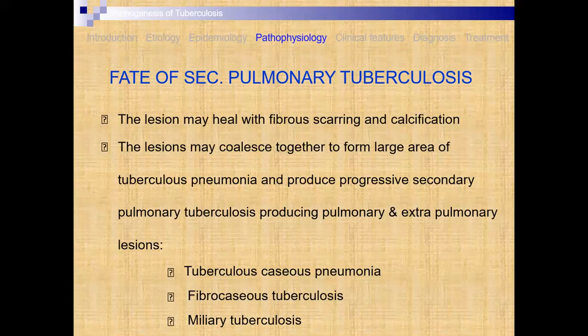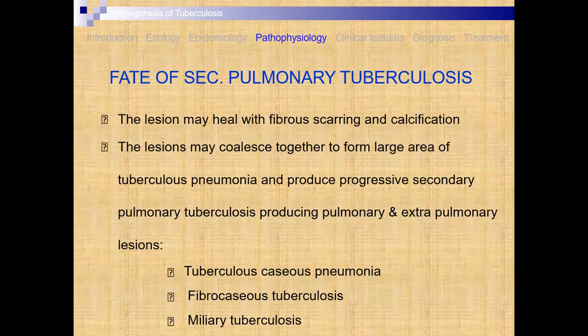Fate of secondary pulmonary tuberculosis. The lesion may heal with fibrous scarring and calcification. If the lesions remain for a longer time and your immunity is more, then healing with scarring and calcification occurs.